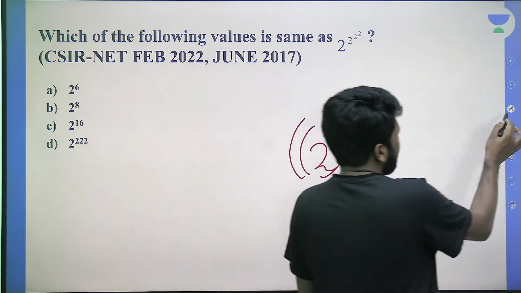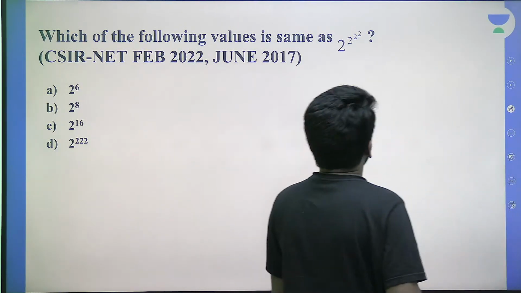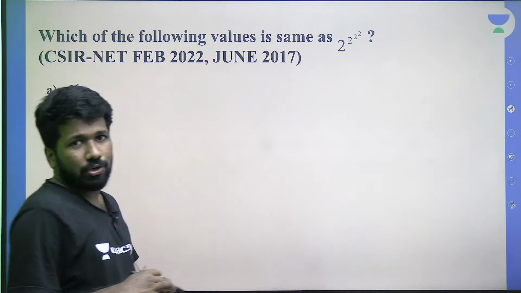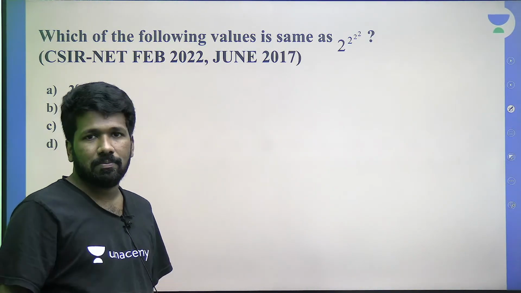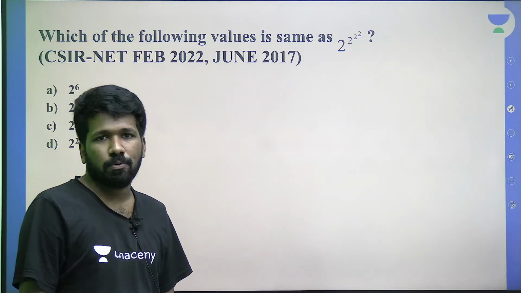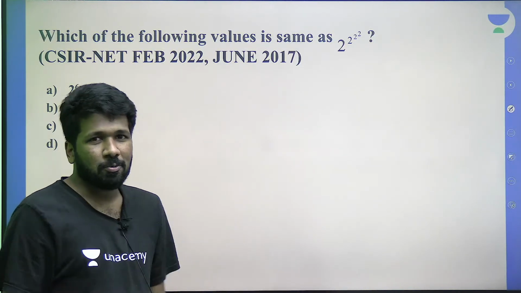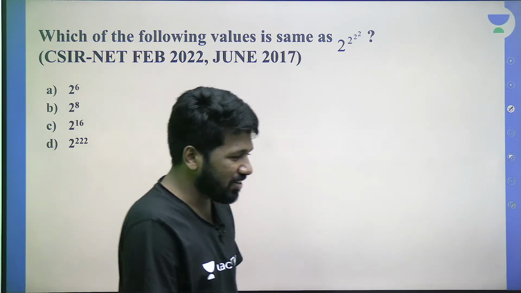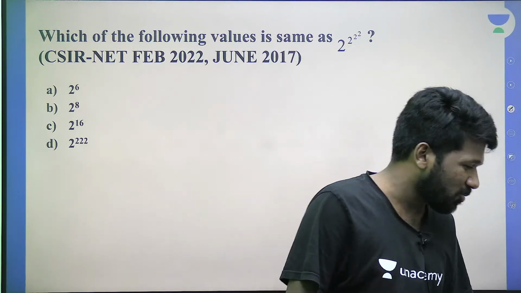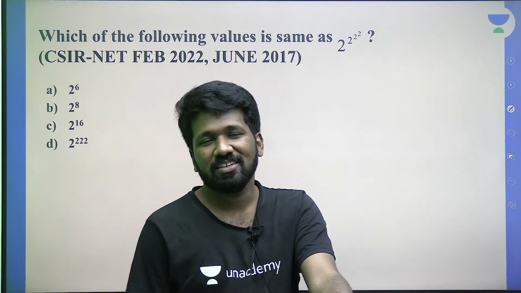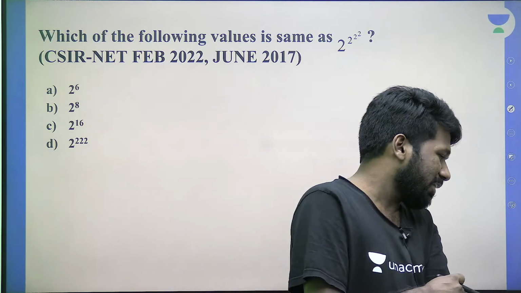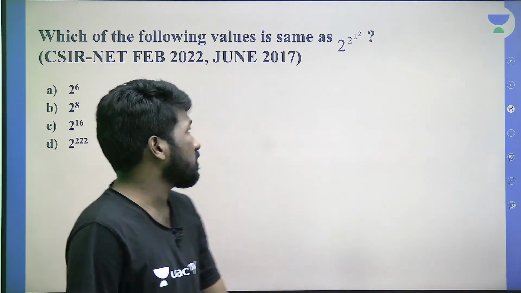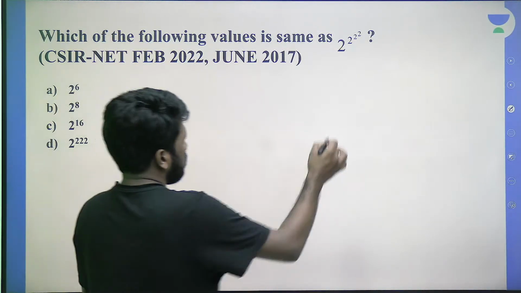So that is where the convention comes into play. When there is no order mentioned, the order that you should follow is top to bottom. This is called the tower rule of exponents. You have learned it in school days. Don't tell that you haven't learned it and you had fever on the day it was taught. You learned it in 6th or 7th standard. But many of you got a wrong answer. That is why I am specifying that the tower rule of exponents says you need to do it top to bottom.